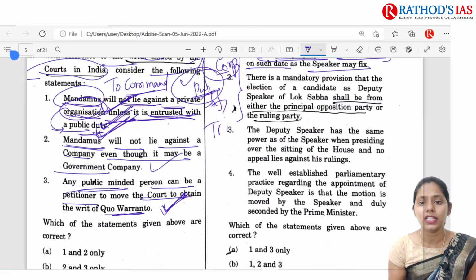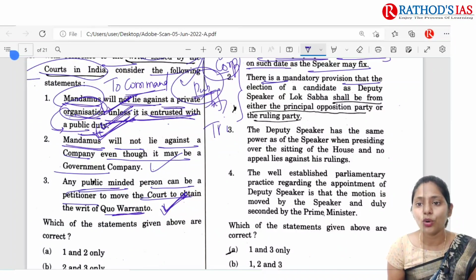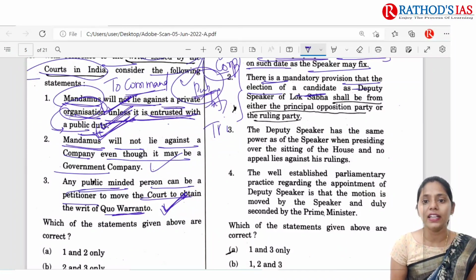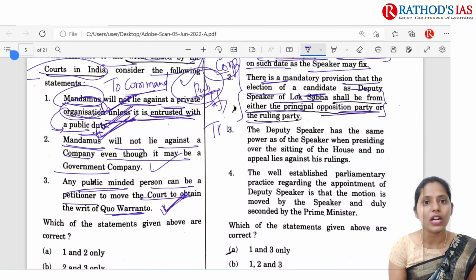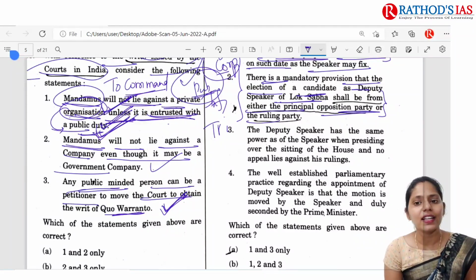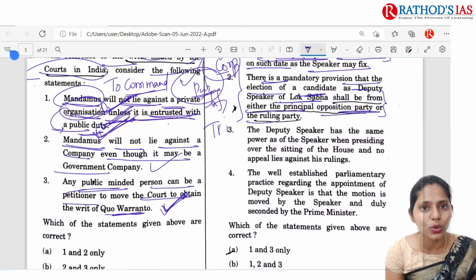The next statement is: there is a mandatory provision that the candidate elected as Deputy Speaker of Lok Sabha shall be from either the principal opposition party or the ruling party. But in general, the Deputy Speaker will be a member of that Lok Sabha, and there is no mandatory rule that he should come from the opposition party or the ruling party.